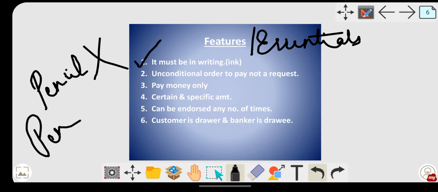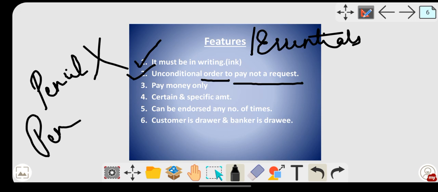Next one, unconditional order to pay, not a request. Okay, so it is an unconditional order. Order means what? You are not requesting the banker to pay your money, you are demanding or ordering the banker to pay the money. Please do remember, you are not requesting the banker, because whatever money has been deposited by you in the bank, it belongs to you. That's why you are going to make the demand to the banker. Okay, and it is unconditional.